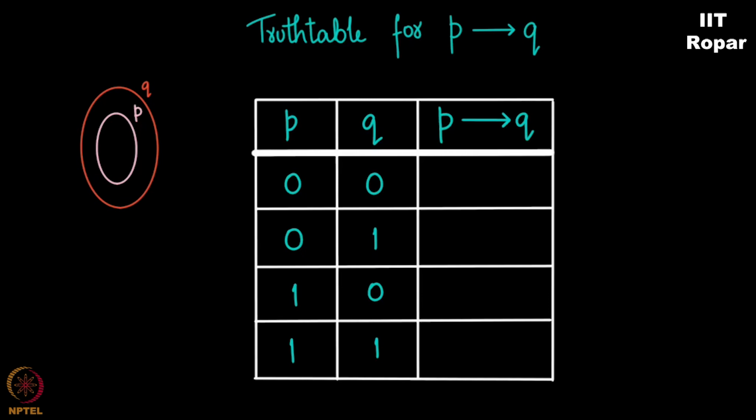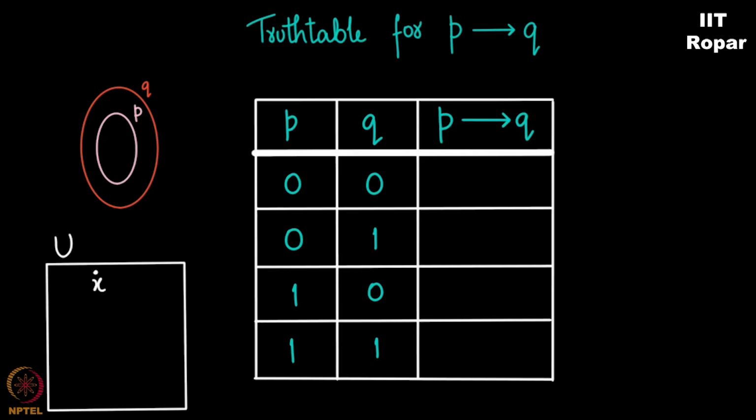Stated differently, all I'm asking is, can it so happen that inside this set there is no element? Given an element X, which probably is in the universal set, forget about A and B. A is a smaller set, B is a bigger set containing A, and there's a universal set U. If I give you an element X and that element is not in A, can you say that that element is not in B? Not necessarily. But yes, can be true. Look at this statement. When something is not in A, it could be in B, but not necessary is all I'm saying. Now look at the next statement.